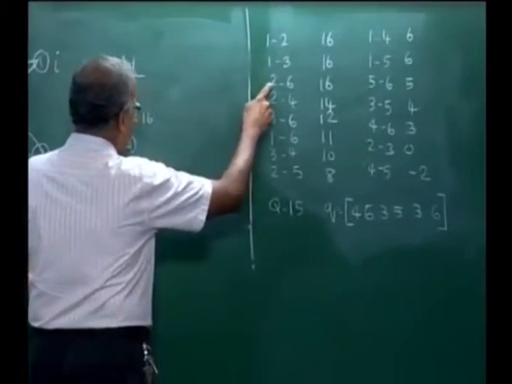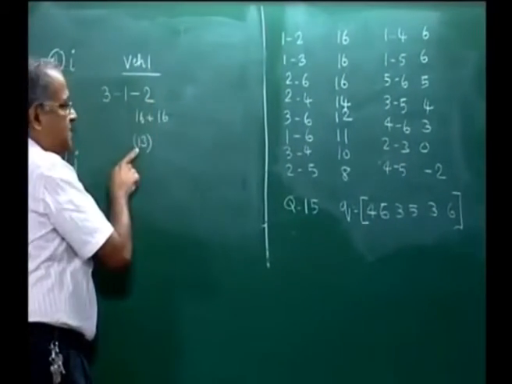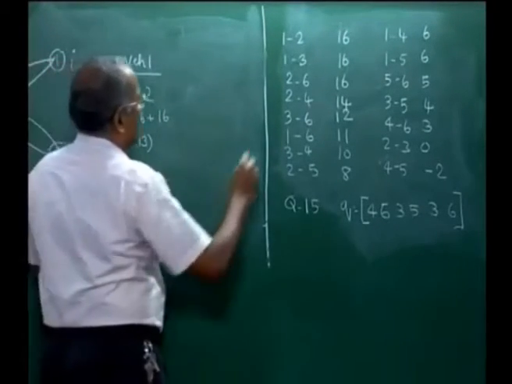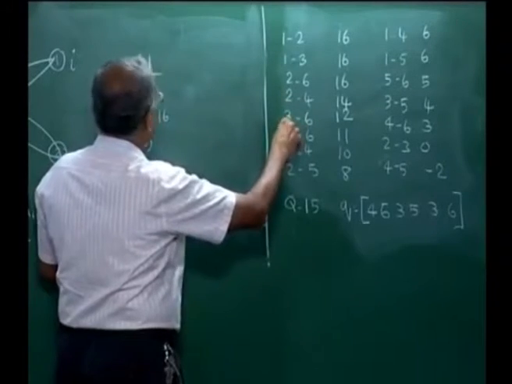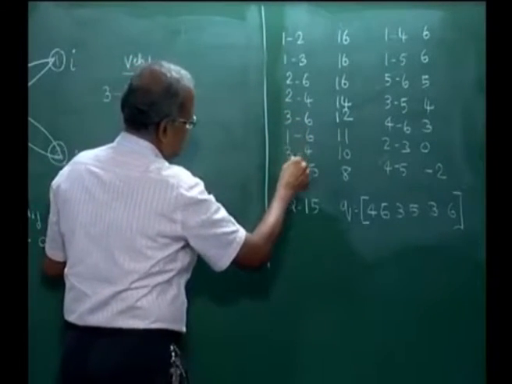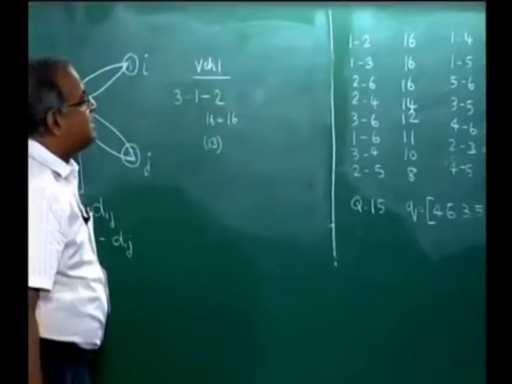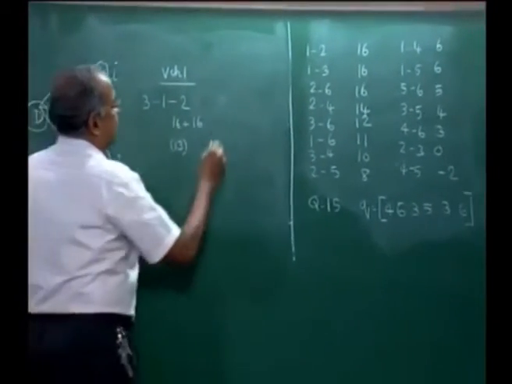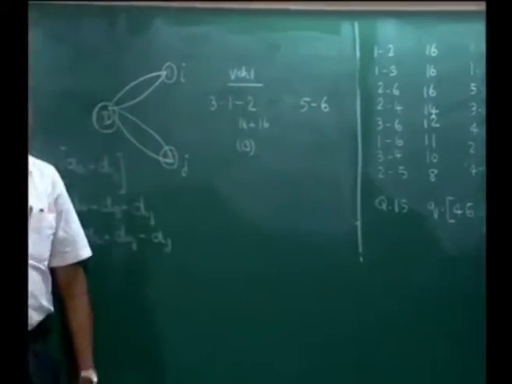Then we look at 2 and 6. We can try and add 6 here, but we cannot do it because the capacity will be exceeded. Similarly, we cannot do 2 4, we cannot do 3 6, we cannot do 1 6, we cannot do 3 4, we cannot do 2 5, we cannot do 1 4, we cannot do 1 5, and the next thing we can do is 5 and 6. But we have to put them in a separate vehicle.